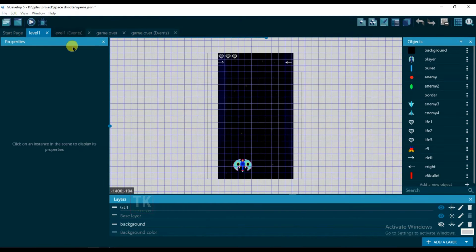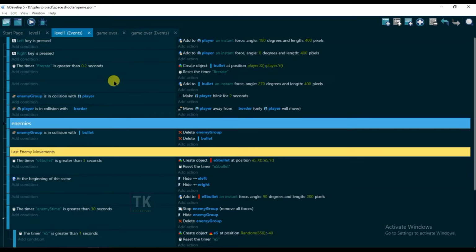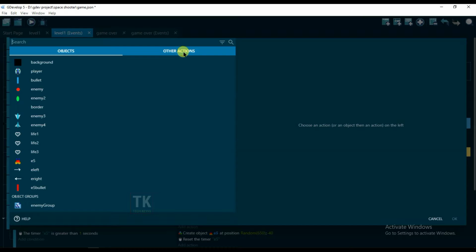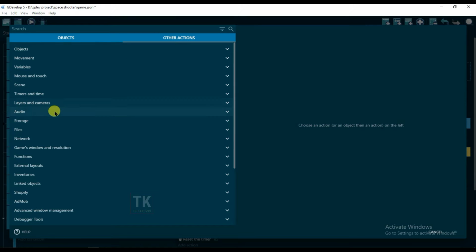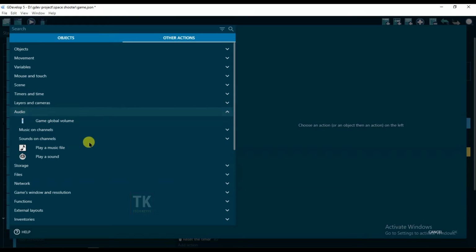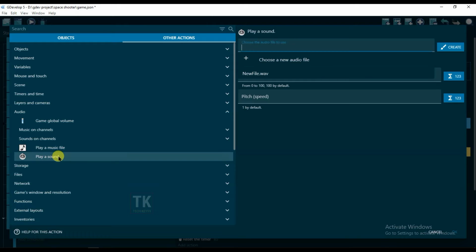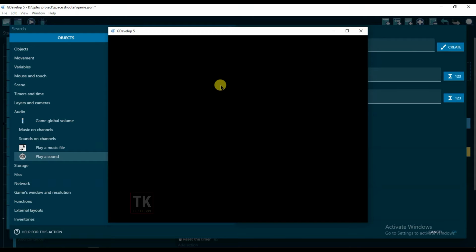Go to events, and now I'm going to add a bullet sound. Let's see how you can add a bullet sound. Okay, click on add action, other actions, audio, and play a sound. And now click on create and create an audio sound.